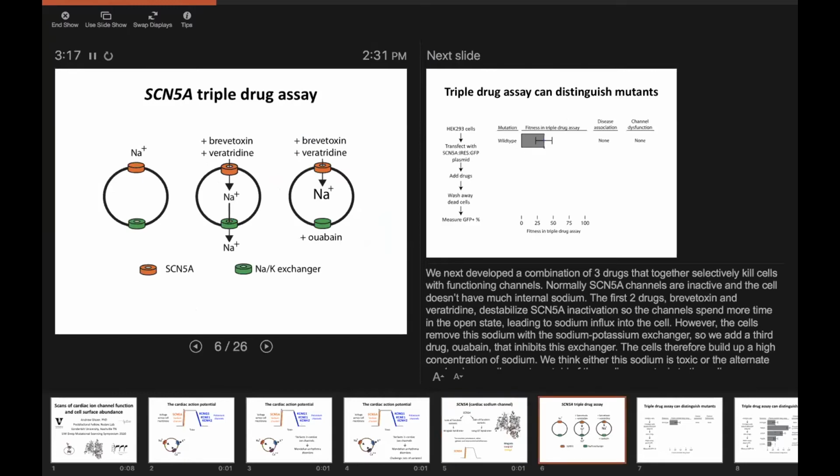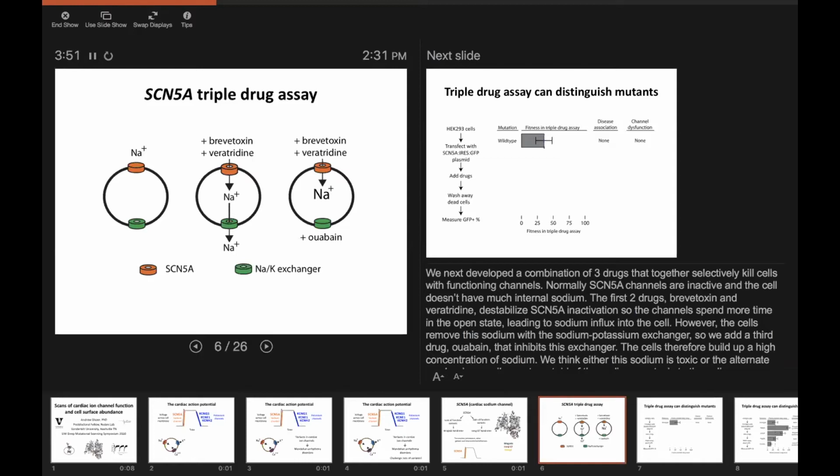What we first started out doing is trying to develop an assay that could distinguish different flavors of SCN5A variants. And SCN5A is a little tough to study in this type of assay because it really likes being in the closed state, so no sodium actually goes through the channel. So what we did is we added 2 drugs which together bind the channel and bias it towards the open state. And what this does is it promotes sodium entry into the cell. However, the cell actually has a pump which pumps the sodium right back out. And so we added a 3rd drug which inhibits that pump, and now the cells are in trouble.